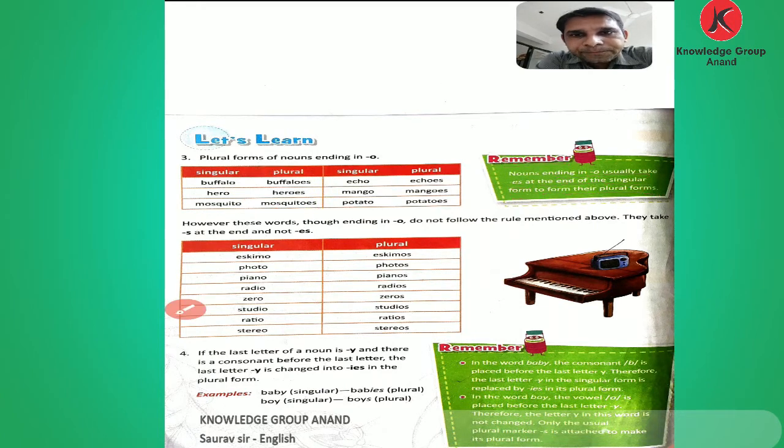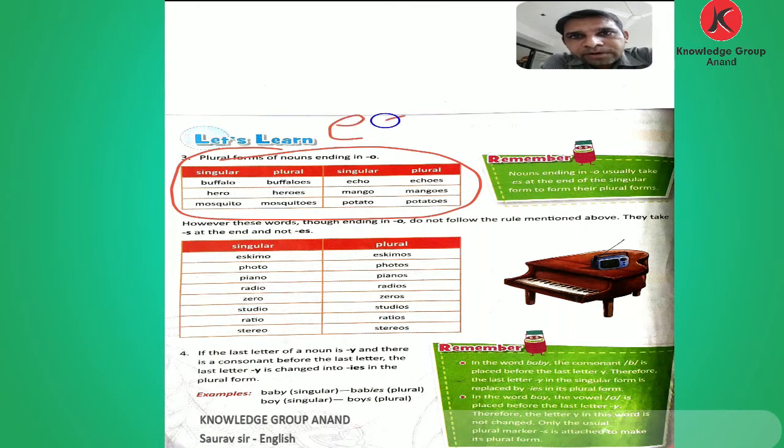Let's see how. Here the first word is buffalo. Buffalo means the last letter is O, and we put es in this box after O and make it into plural.